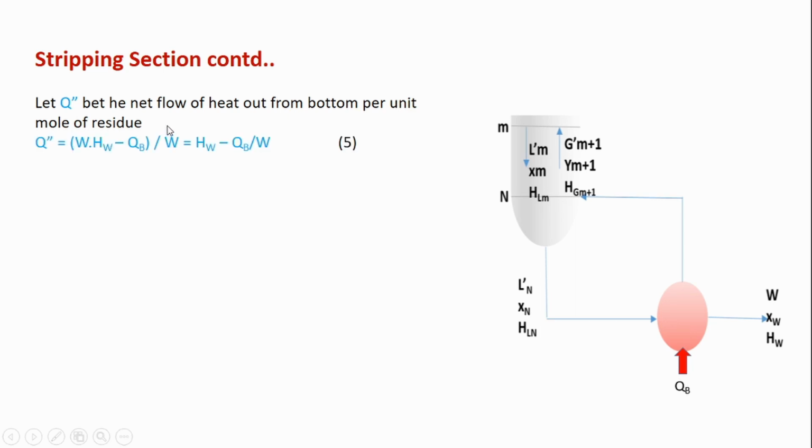Okay, so this is the net flow of heat out from the bottom. One term is the heat going out from the bottom, and the other is the heat supplied.